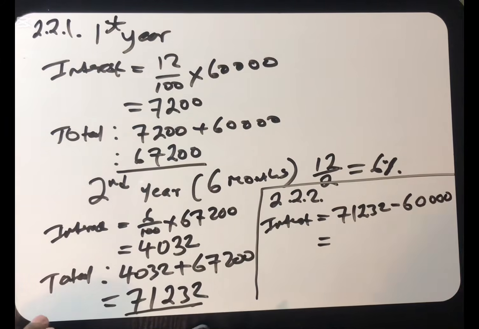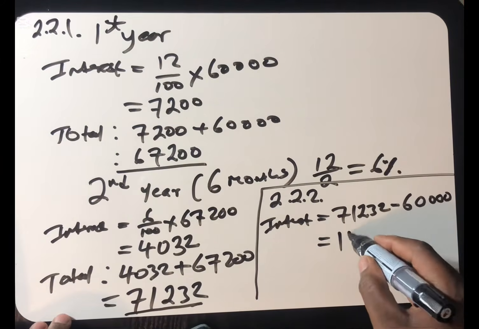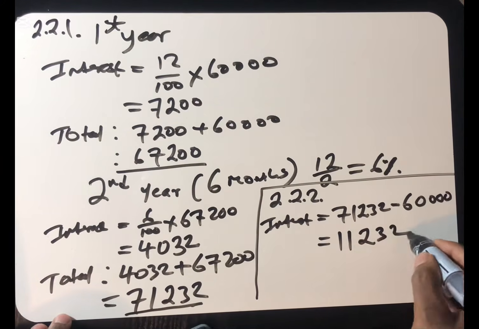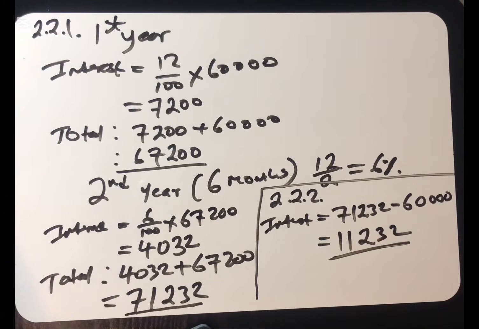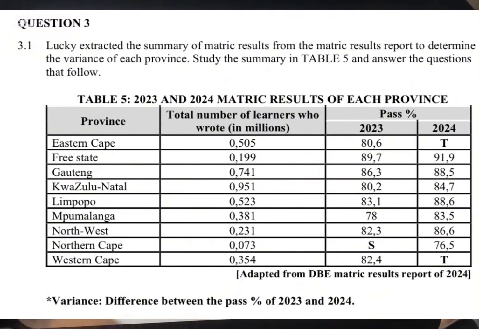The interest of 11,232. This is the interest amount that she is going to pay to the bank. Don't forget, if you have borrowed the money, you have to pay back the 60,000 plus the interest. Then the interest that will be added on that 60,000 is 11,232.